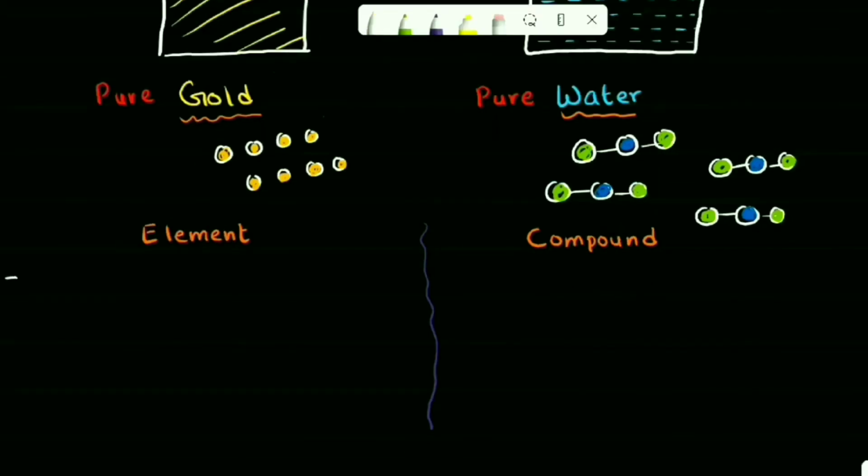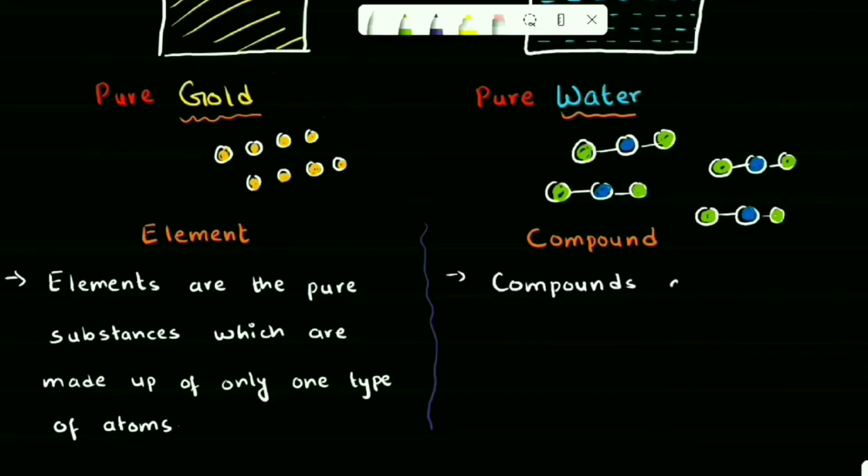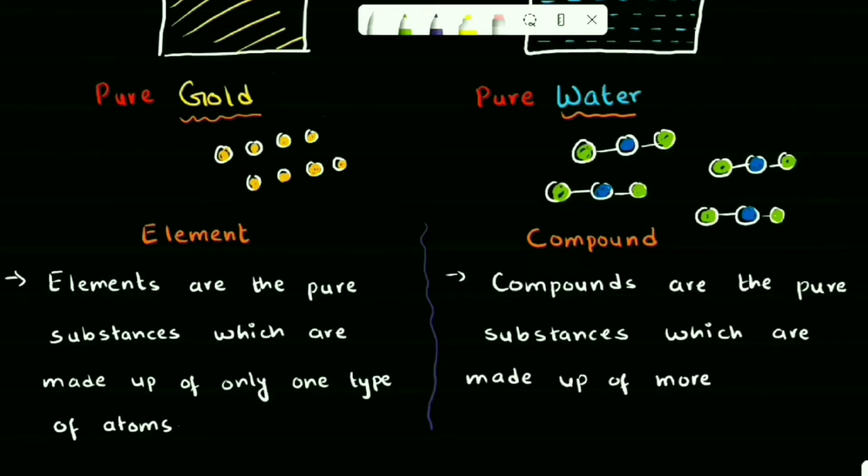In this way, we can now define element as elements are the pure substances which are made up of only one type of particles. We are going to call our particles atoms, so which is made up of only one type of atoms. Whereas compounds are the pure substances, so our water is also pure in nature, but they are made up of more than one type of atoms. So compounds are the pure substances which are made up of more than one type of atoms. And this is our element and compound.